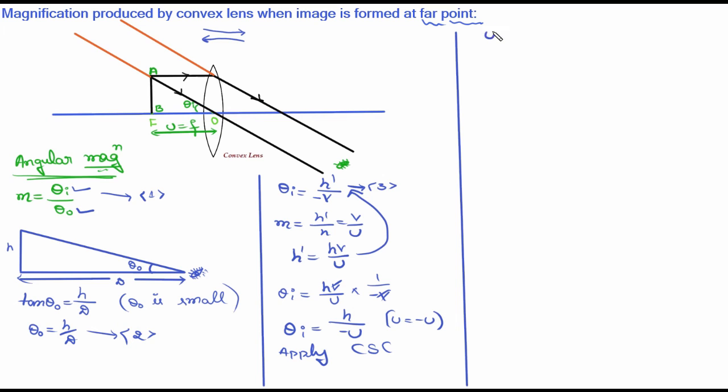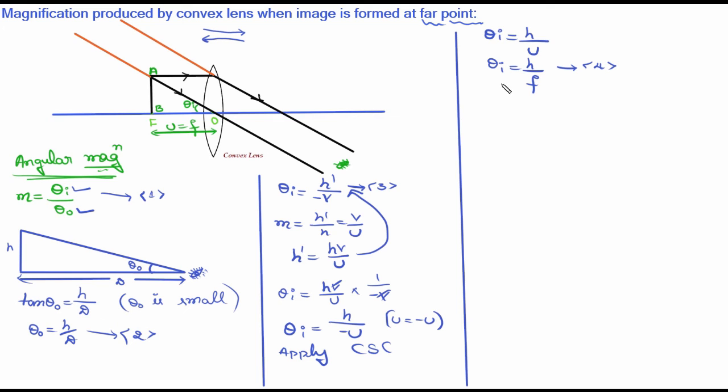So this equation will be theta I is equal to h divided by minus into minus, plus. Now come back to this ray diagram. U is actually f, because we have kept the object at the focus. That is why object distance will be equal to the focal length. You can write it as theta I is equal to h divided by f. This is equation number 4.